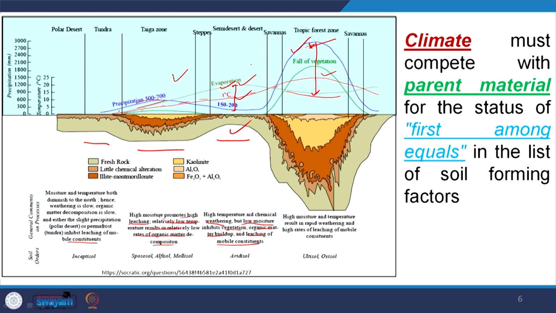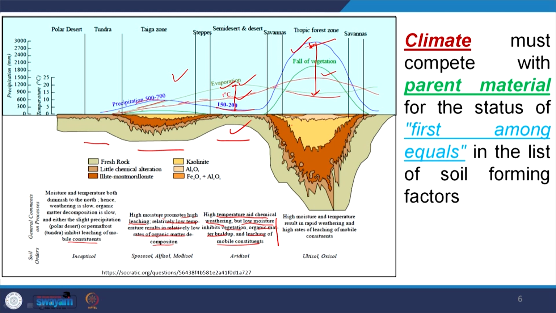More evaporation will be there because of more temperature, and rainfall is less. Once the temperature is high, chemical weathering is more, but to promote this chemical weathering we should have other parameters also supporting it, but unfortunately here the other parameters are not supporting.